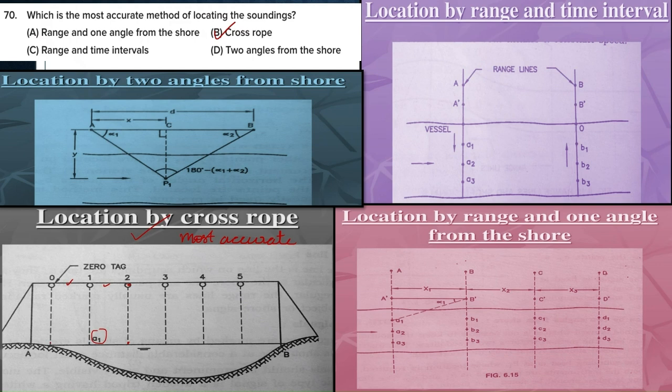The next method is location by range and time interval. Here range lines are marked as shown. The sounding boat is rowed from the shore near point A and attains a constant speed. We take soundings at points A1, A2 and A3, and by knowing the speed of the boat and the time interval we can calculate the distances.